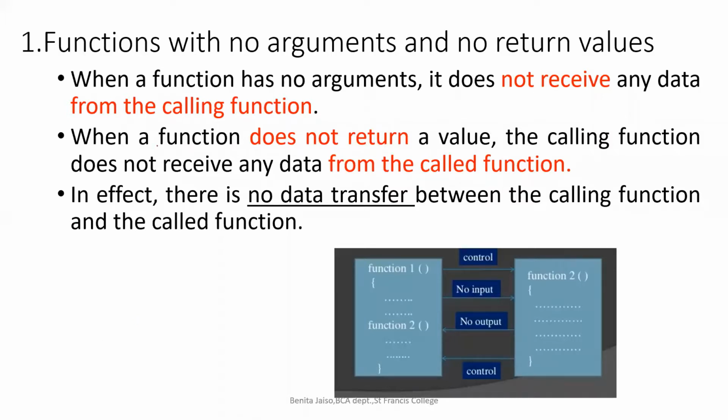So if there are no arguments and no return value, that means there is no communication between the calling function and the called function. We are not passing anything between them. So when a function has no argument and does not receive any data from the calling function, that is the meaning of a function with no arguments and no return value.